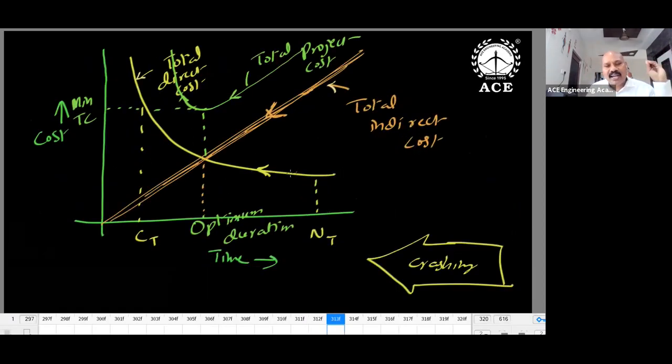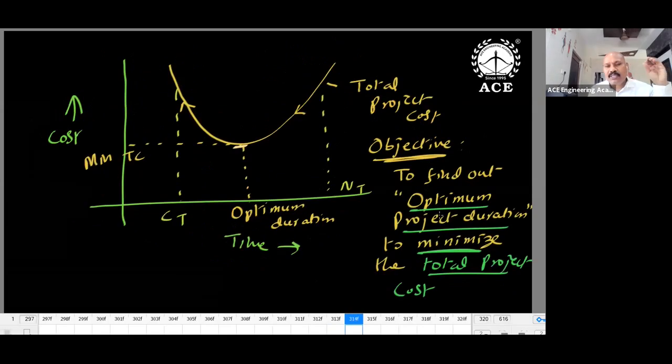So this diagram is very, very important. Direct cost increases when you crash the project. Crashing means I'm moving from right to left. Direct cost increases, indirect cost decreases. But total cost, if you see, decreases and then increases. So where the slope changes, that is nothing but the optimum duration. So this is the minimum value. Below optimum duration, cost is high. Above optimum duration, cost is high. At optimum duration, total cost is less. So what is the ultimate objective of crashing? Optimum duration: you have to find out where total cost is minimum.